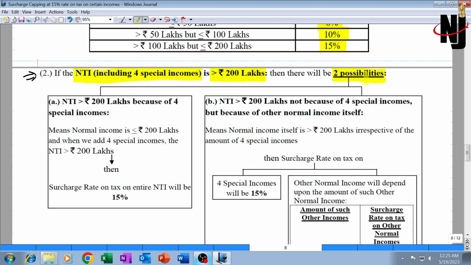There will be 2 possibilities. The first possibility is governed by situation number 6, and the next possibility is governed by situation number 4 and situation number 5. Let's finish off with situation number 6. Situation 6, net income is greater than 2 crore, but because of these 4 special incomes. That means normal income, other income, is up to 2 crore. Normal income is less than or equal to 2 crore, and only when we add these 4 special incomes does net income exceed 2 crore.